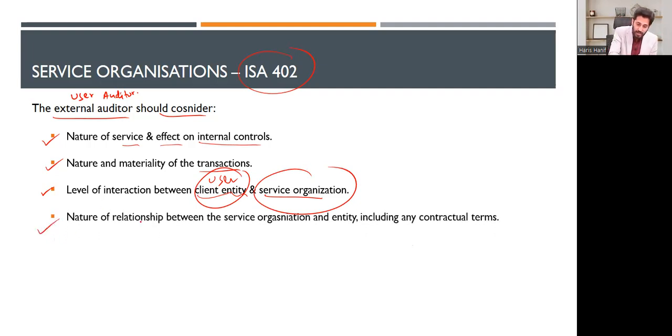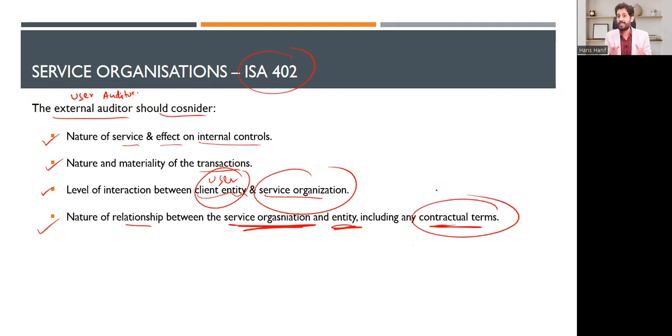You should consider the nature of the relationship between the service organization and the entity, including any contractual terms, whether it is a one-off assignment, or permanently outsourced, like a contract basis of 2 years, or only for a month, or only for a quarter, whatever. So you should analyze these things as well.